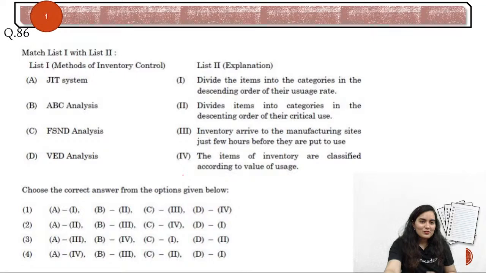Okay, now this one, pretty easy question, very easy question. GIT, ABC analysis, FSND, and V.